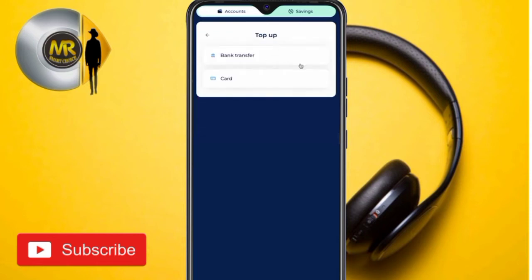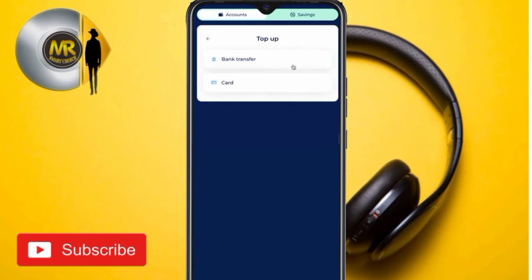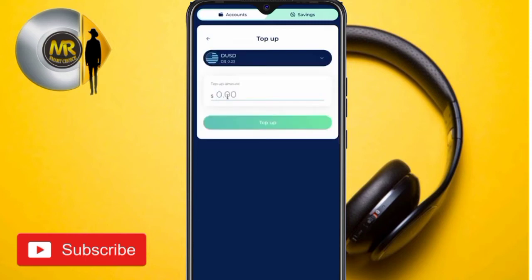But if you're from Nigeria, you must use card, okay, because we will not be able to transfer. But if you're from another country, you can use bank transfer. So at the time you tap on card, then you have to input your card details, as you can see here, and you have to input the amount.